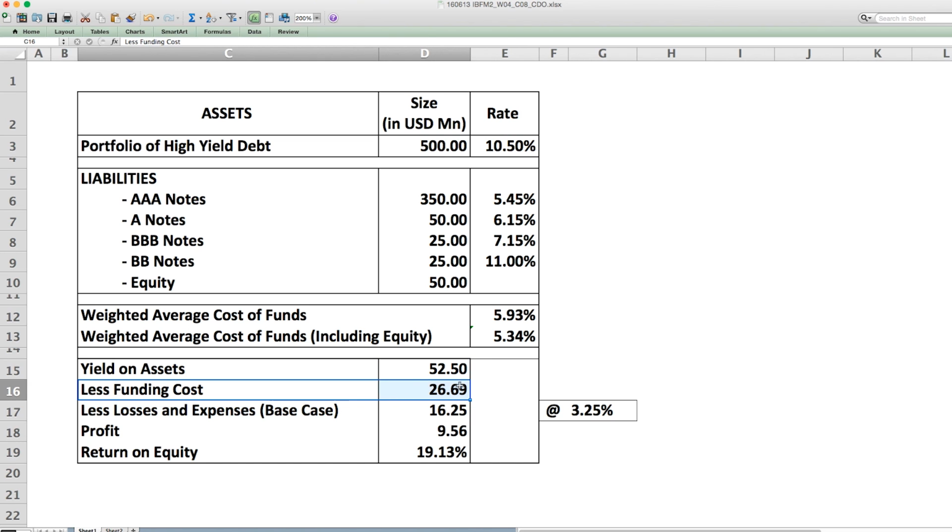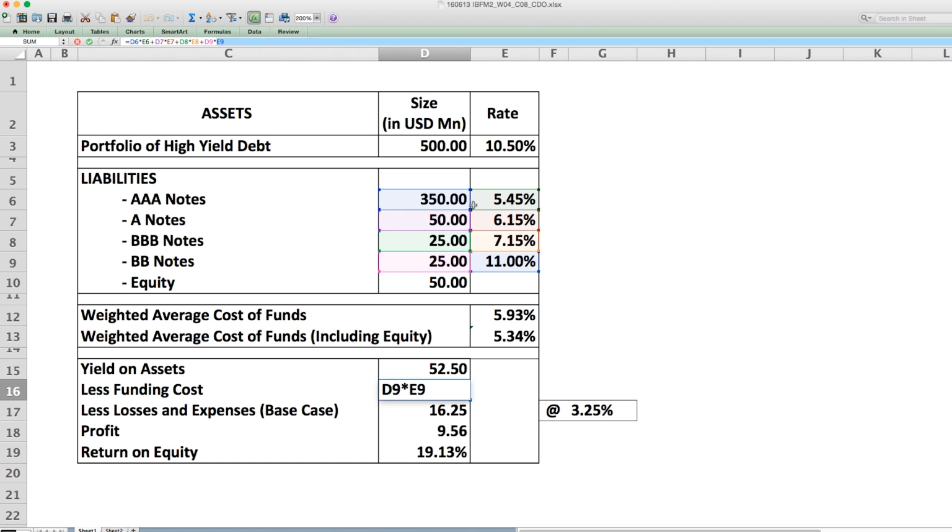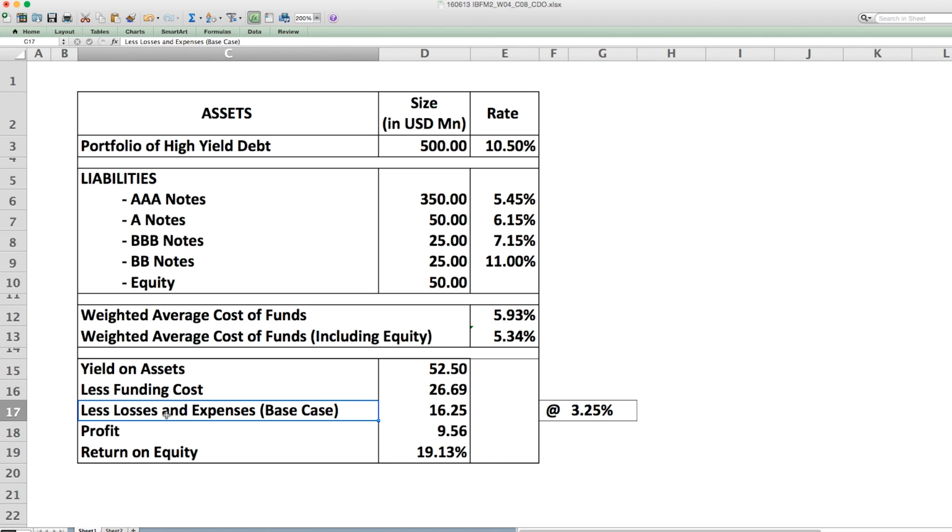And how did we arrive at that? It is 350 into 5.45, 50 into 6.15, 25 into 7.15 plus 25 into 11% would give you a figure of 26.69. Remember, this is a high risk portfolio, therefore there could be loan losses and the CDO has to meet his expenses.